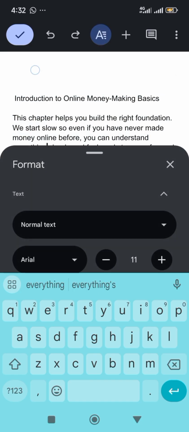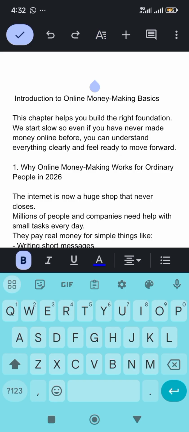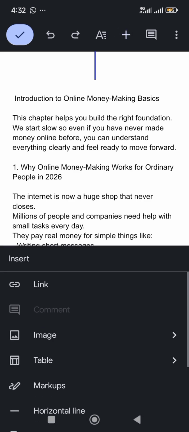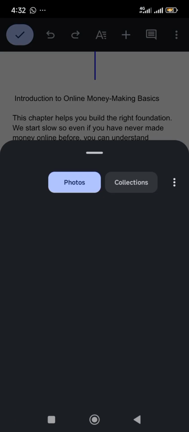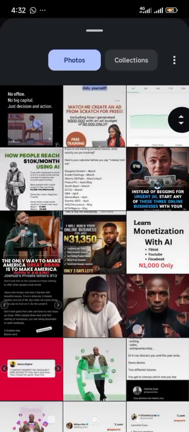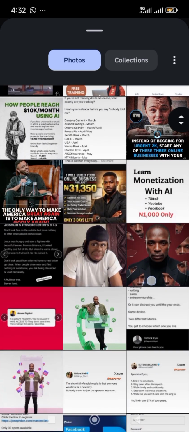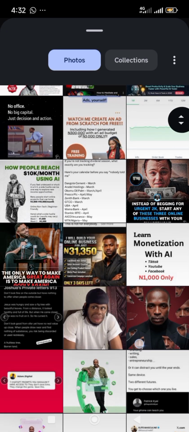Then now if you want to add image, let me be fast so that this video won't be too long. If you want to add image, you tap on the plus icon here. You can add image. Maybe you want to add your ebook cover.